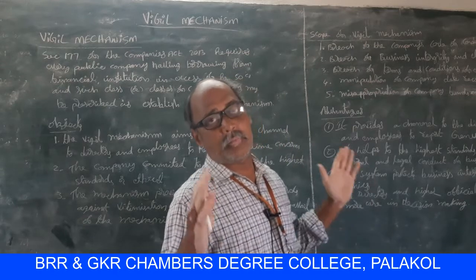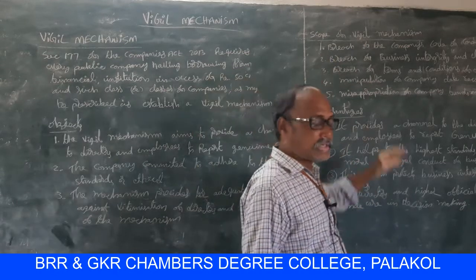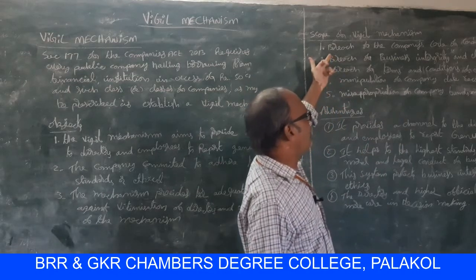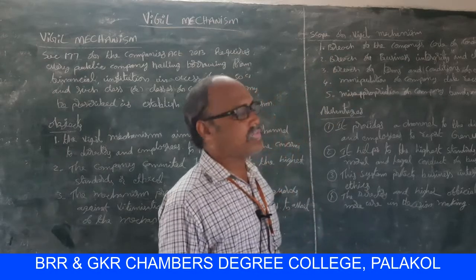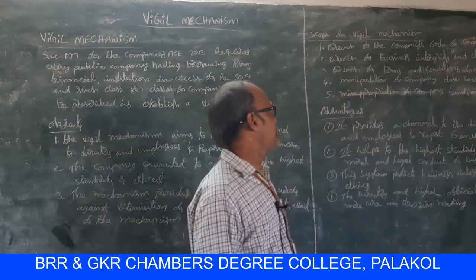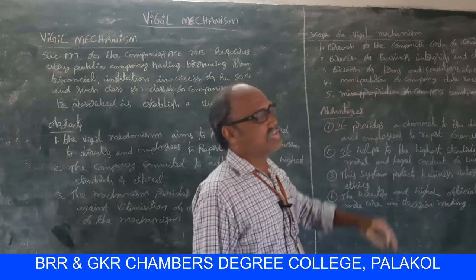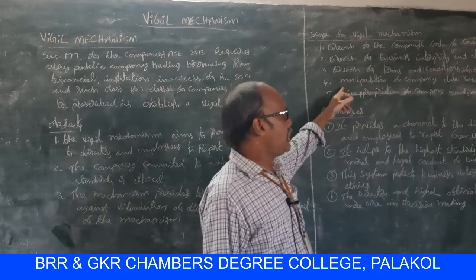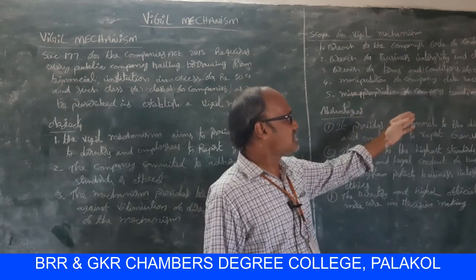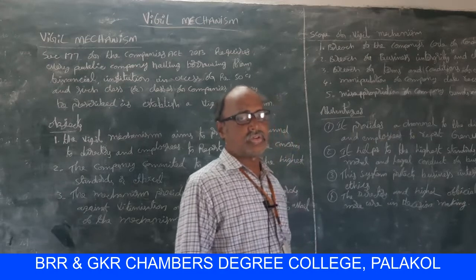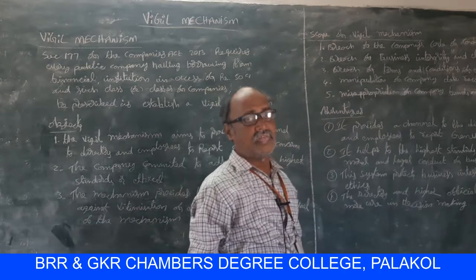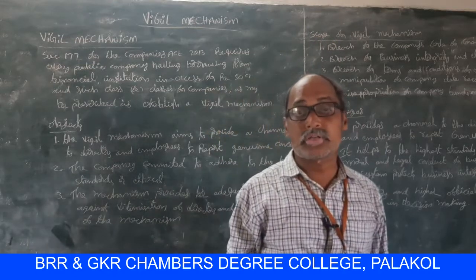The vigil mechanism protects from the following problems: breach of the company's code of conduct, breach of business integrity and ethics, breach of terms and conditions of employment, manipulation of company data records, misappropriation of company funds and assets. From these transactions, the vigil mechanism protects the companies.